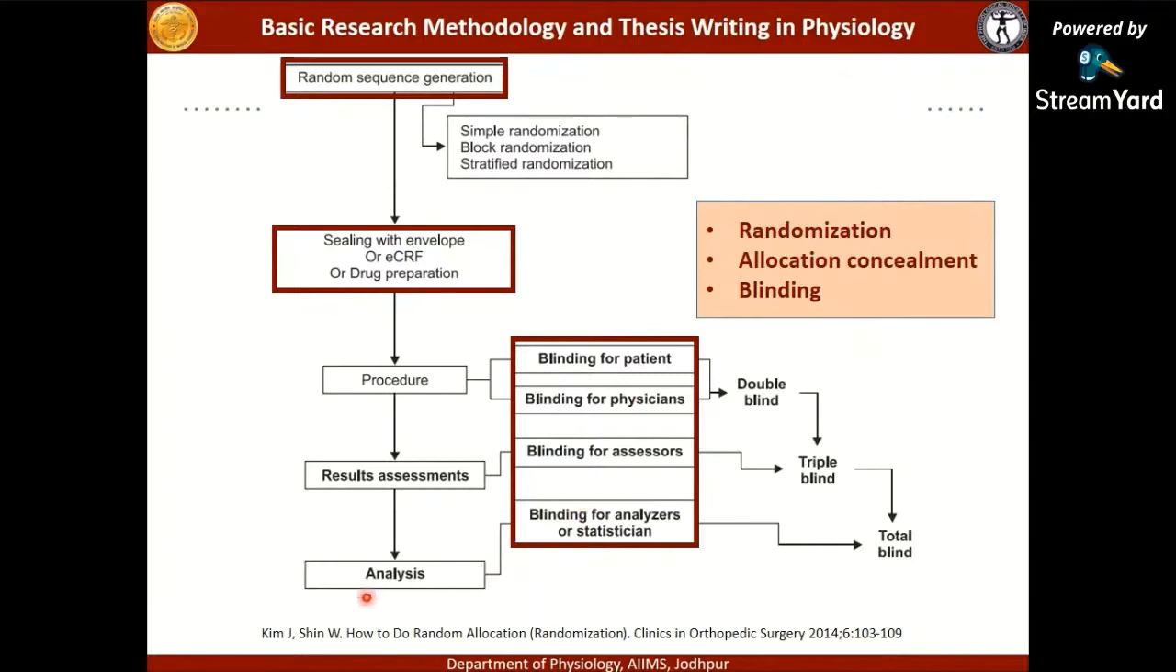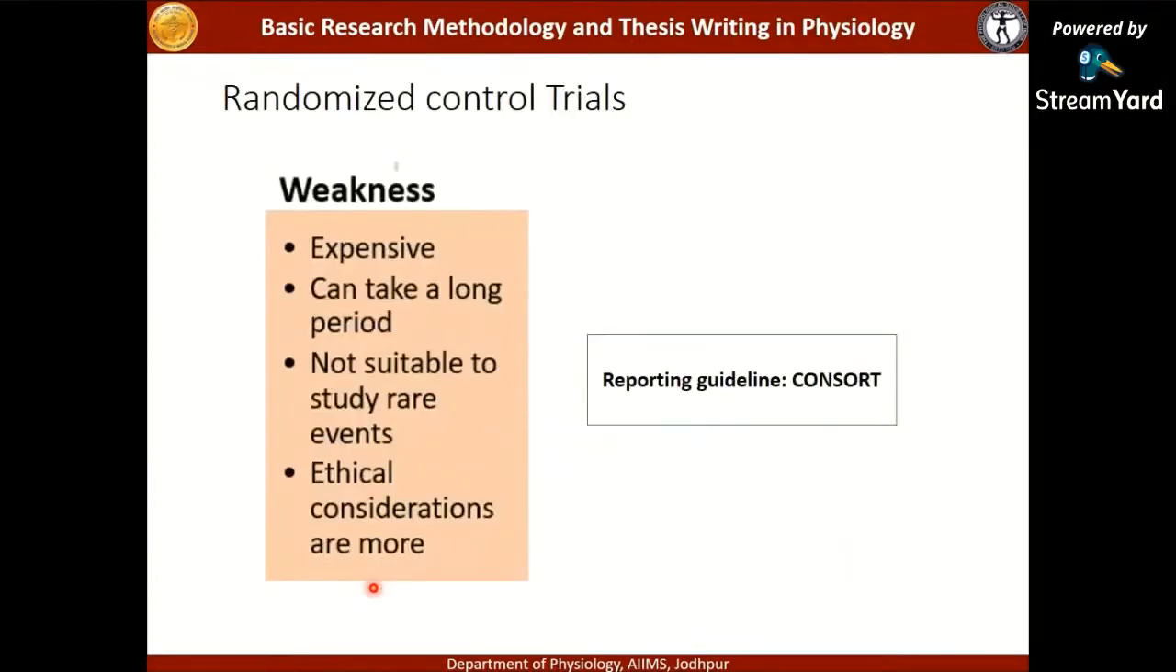Then after this, the results are assessed and then analysis is done. So there is some weakness as well. It's an expensive study design. It can take a long period. It is not suitable to study rare events. And there are a lot of ethical considerations.